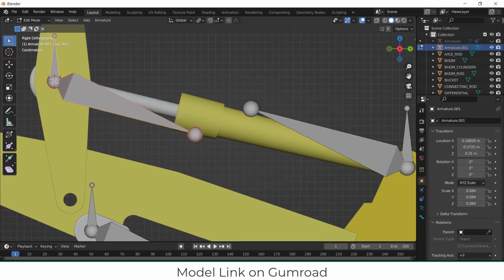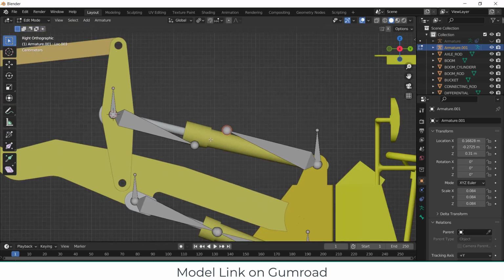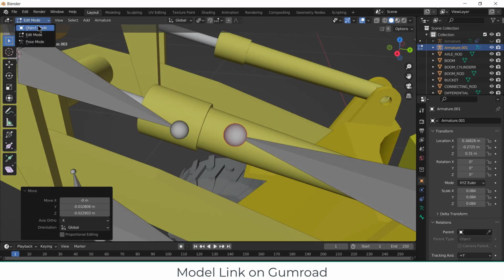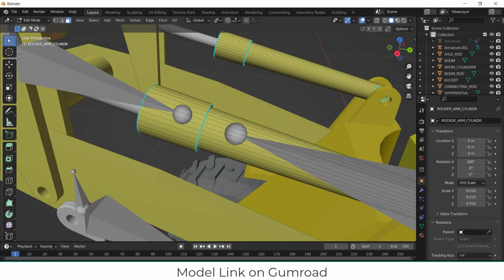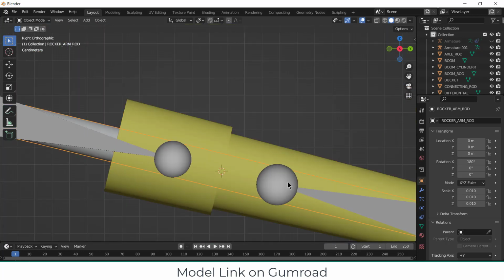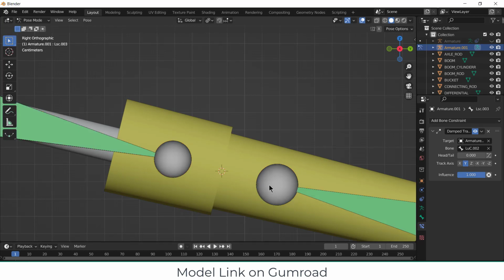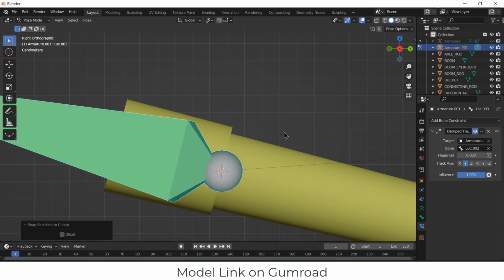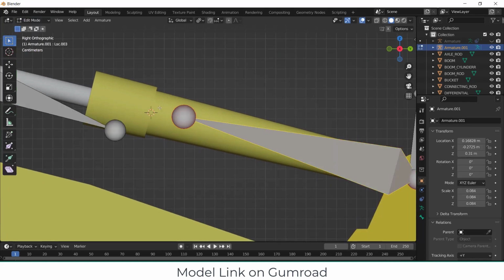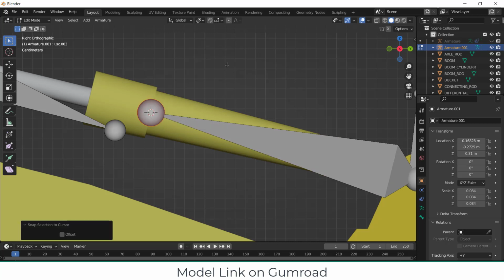I recommend that you try to place it as correctly as possible. Okay, you don't need high accuracy here, but if you want, you can do it. Just let me do it, because I have a very bad habit. Press tab, select this face, Shift S, cursor to selected. 3, select this bone, pose mode, Shift S, selection to cursor, press Ctrl Z. Not in the pose, but click on edit mode, select this, Shift S, selection to cursor.